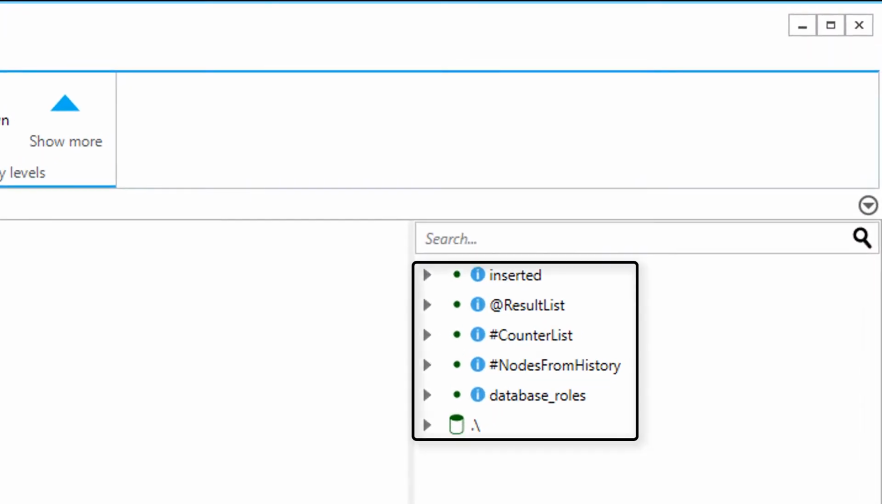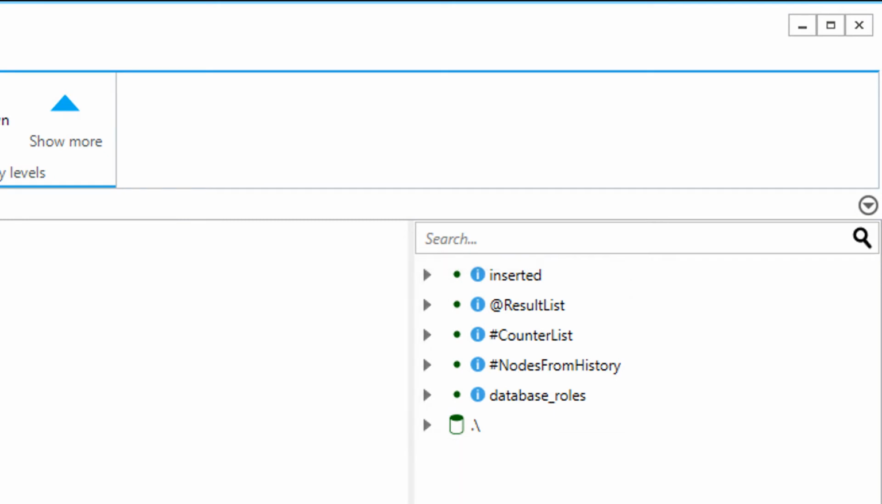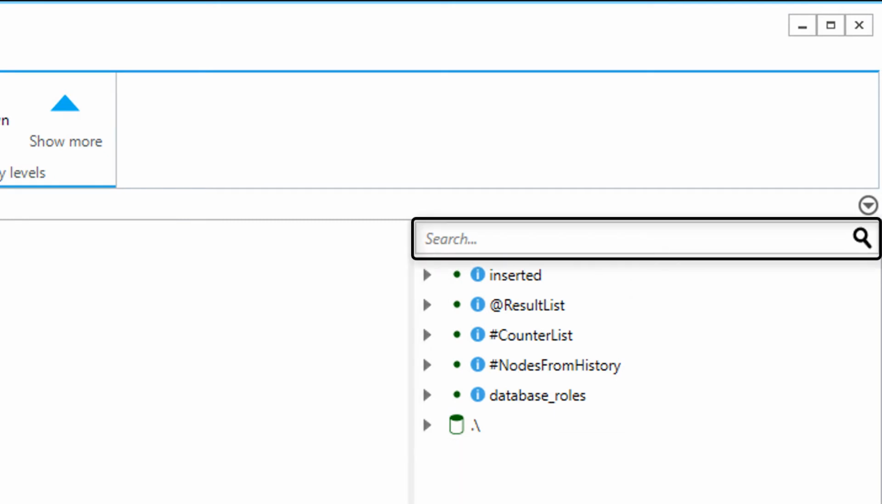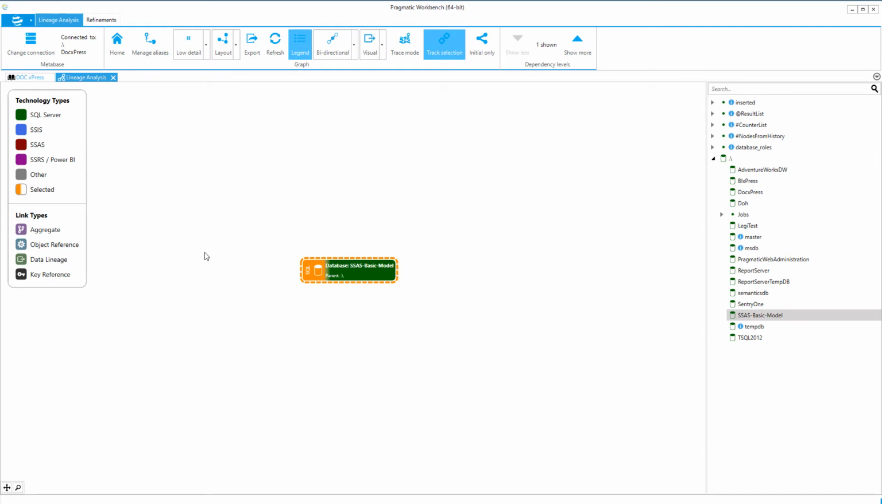Here you can choose an item from the right side of the screen. You can also use the search box at the top of the window to find the desired item. Once the item has been selected, you will see it appear in the diagram panel. From here, you have several different options.